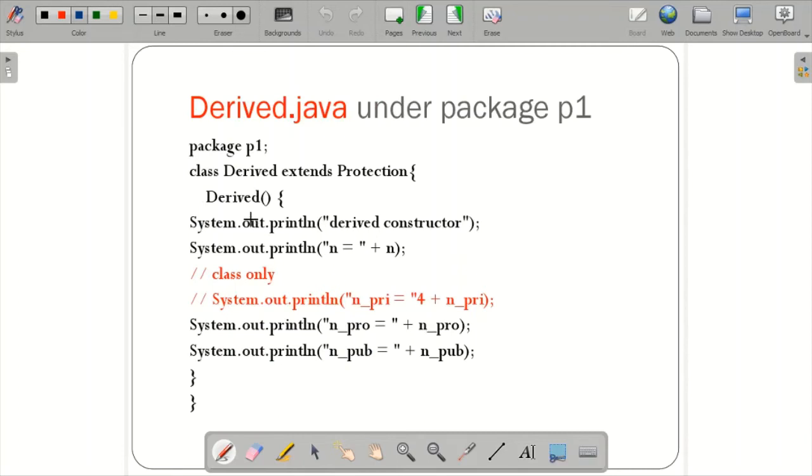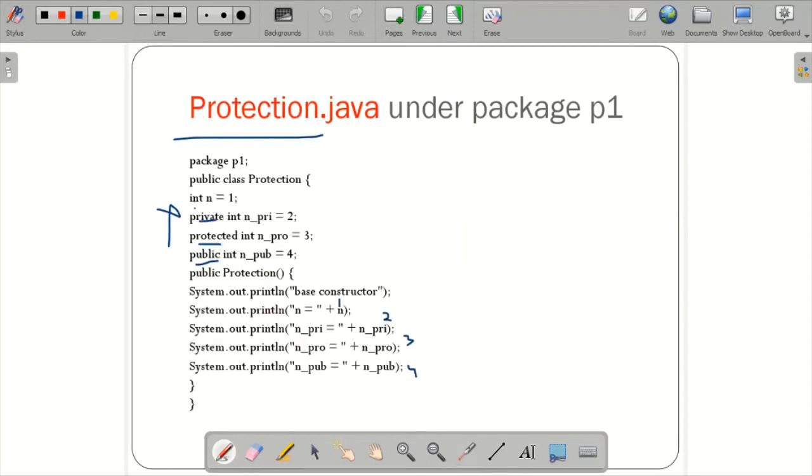In the derived constructor I printed the derived values. Values can be fetched, if you remember the concept. Extends protection means it will access all these data members, even this method, this function also, except the private.